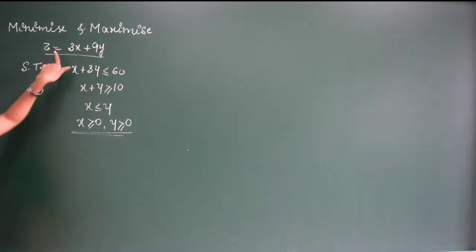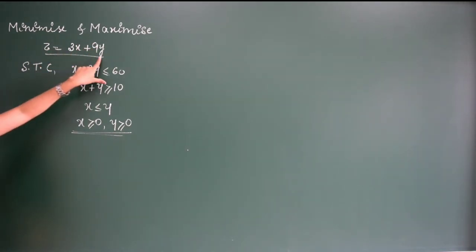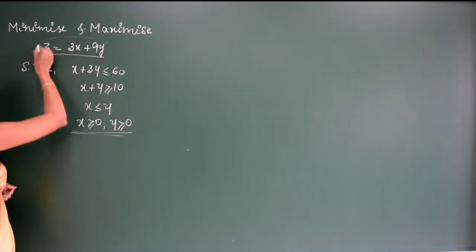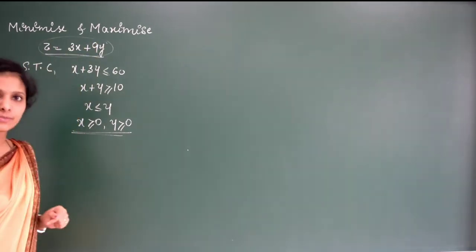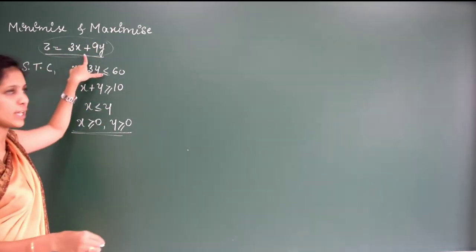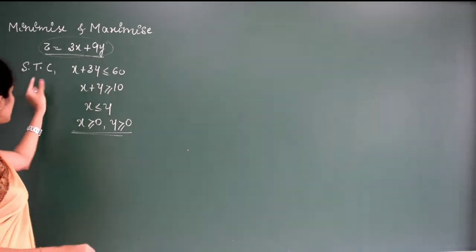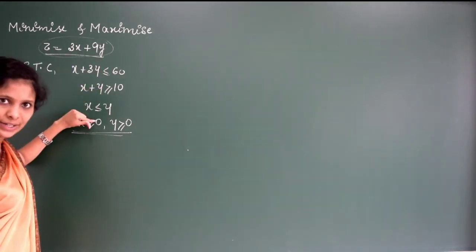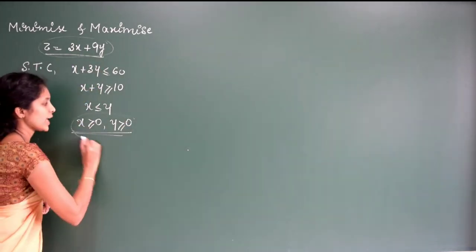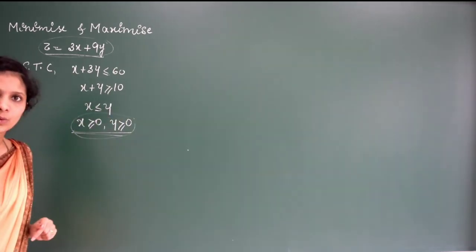Minimize and maximize z is equal to 3x plus 9y. Now this is called the objective function. We need to find the maximum and minimum value for this function, subject to the constraints. There are three inequalities given. Along with that, one more: x and y both are greater than or equal to 0 is given.